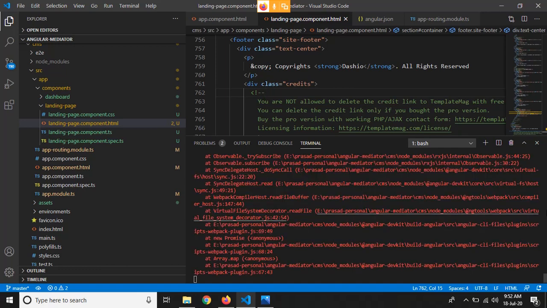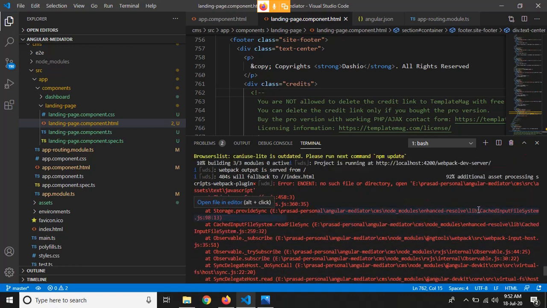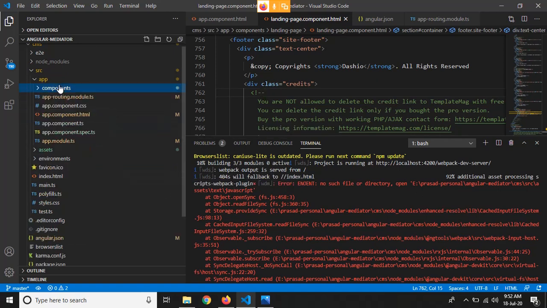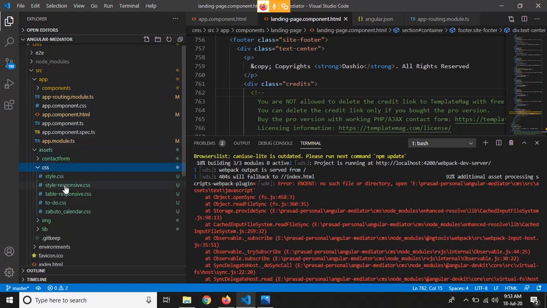So I think we have got some CSS error here. So let's see what that is. Assets, text, JavaScript. No file is there called CSS, CMS, source, assets, text, and then JavaScript.